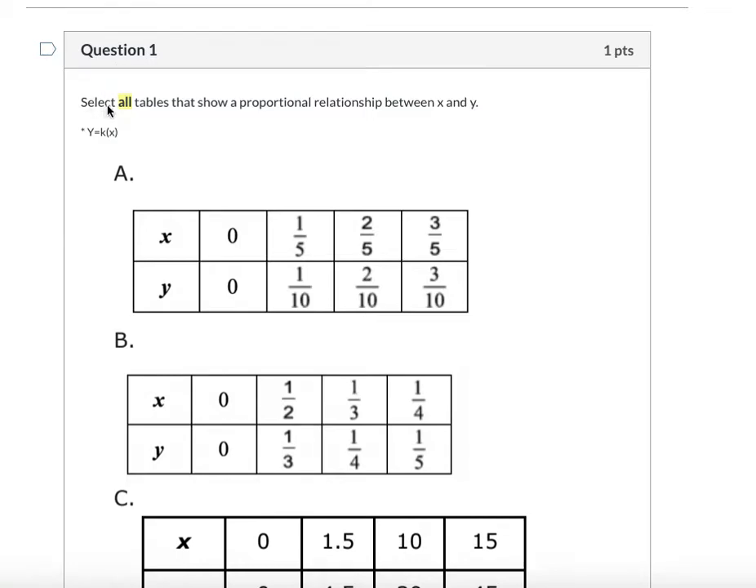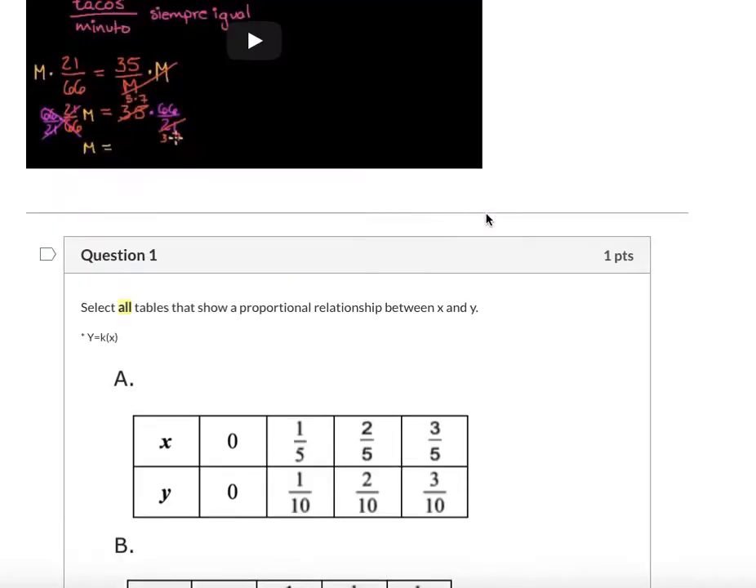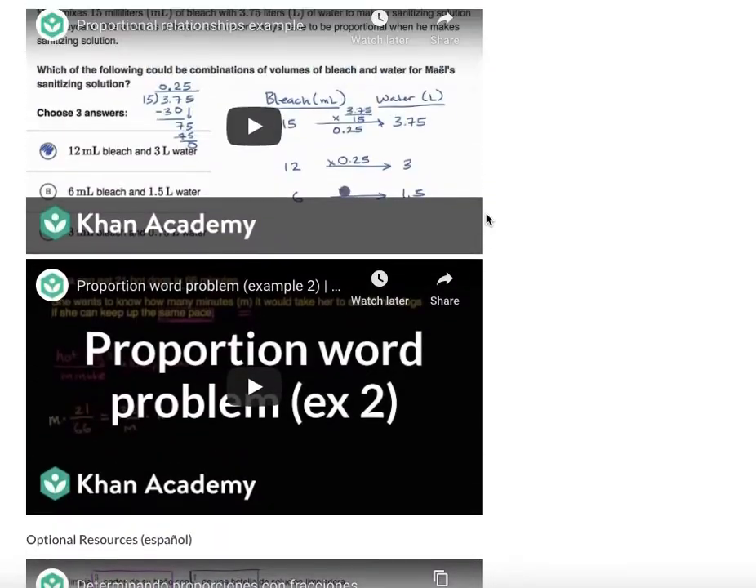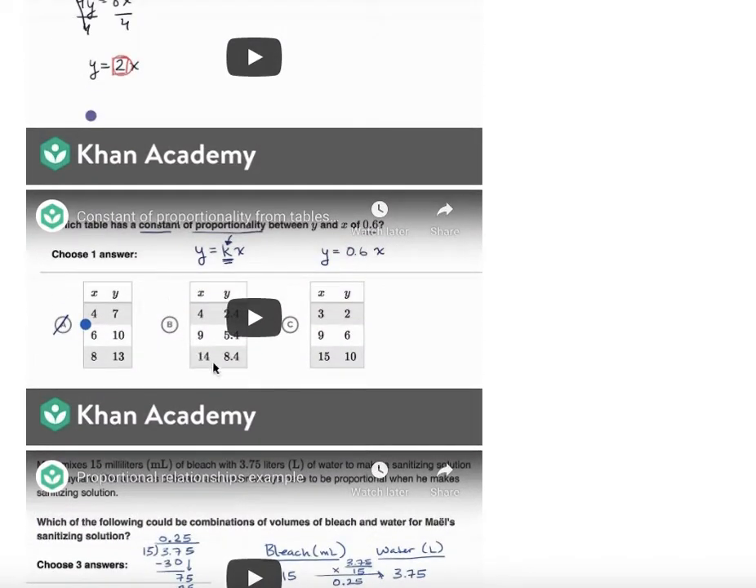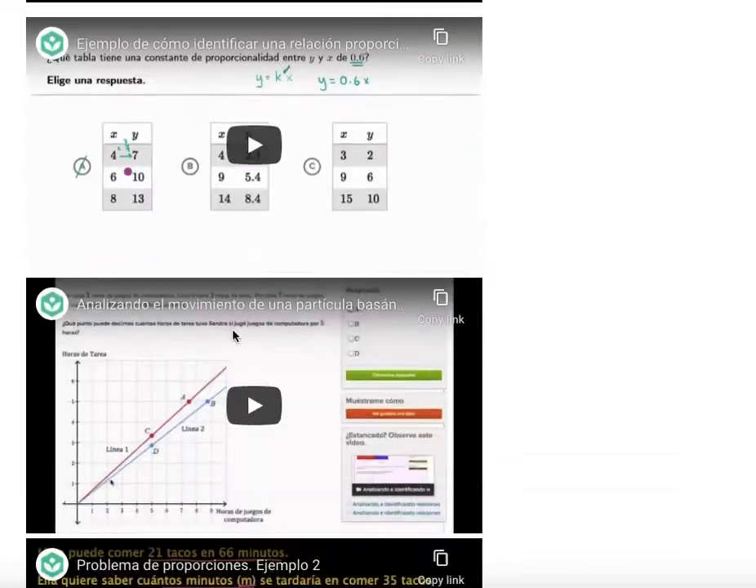1. Select all tables that show a proportional relationship between x and y. You have an equation here that you can also use, y equals kx, if you need that to help you solve the proportional relationships. Or also there is the video that has the proportional relationships with tables. So if you're looking up here, you can always scroll back up and use this video here to help you.